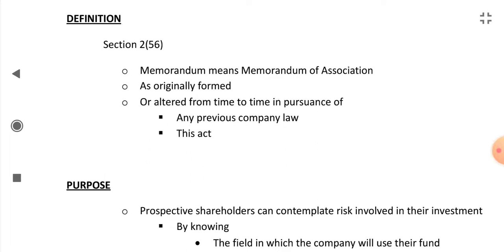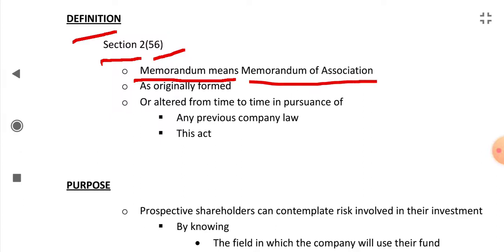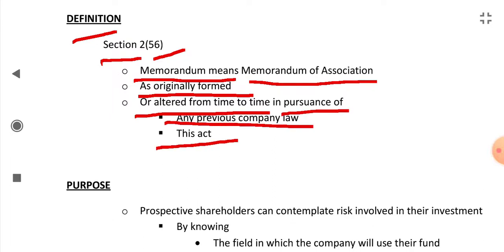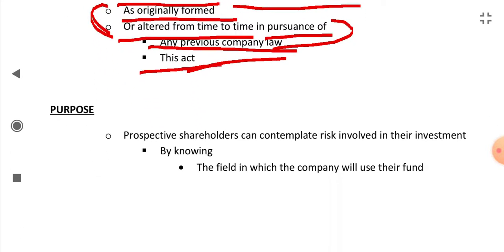The definition of memorandum of association is given in Section 2, clause 56. It says that memorandum means memorandum of association as originally formed or altered from time to time in pursuance of any previous company law or this Act.